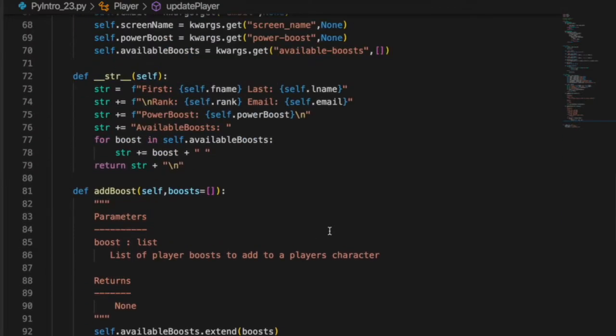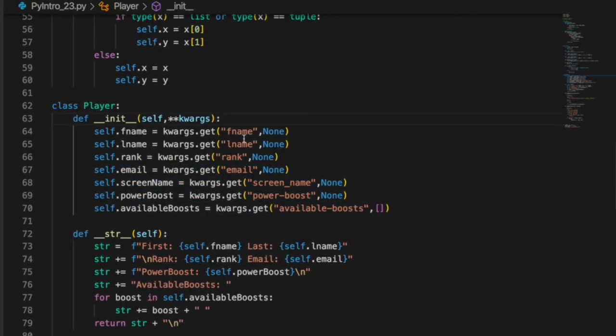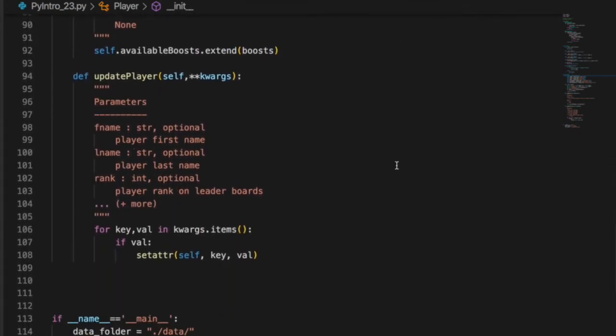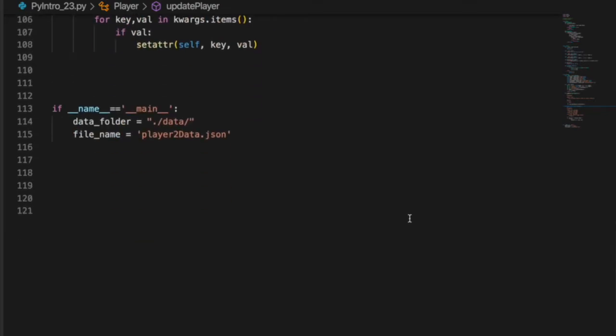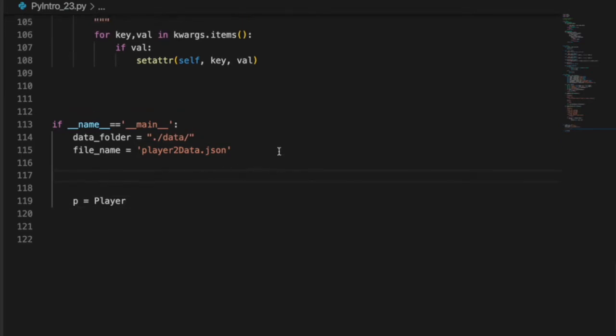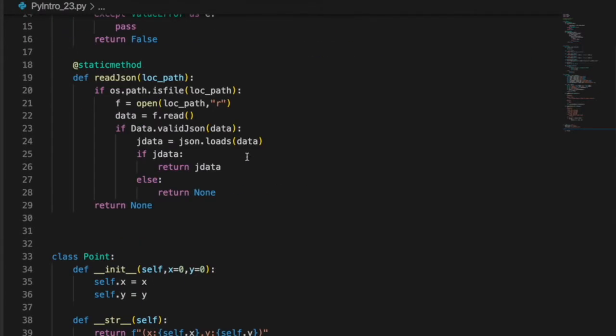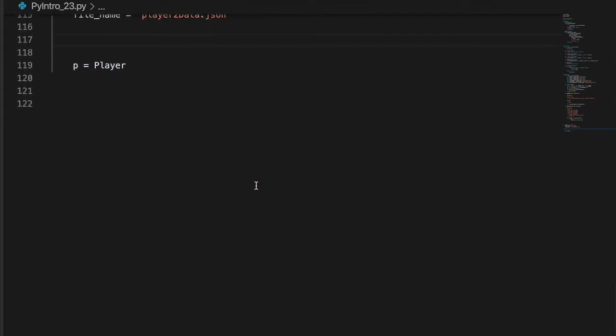So the cool thing here is, yeah, we're still using kwargs. And if I want to update a player, down here I could say like p is equal to a Player. And then, well, maybe we should just get some data. So we have our data class that we already wrote.